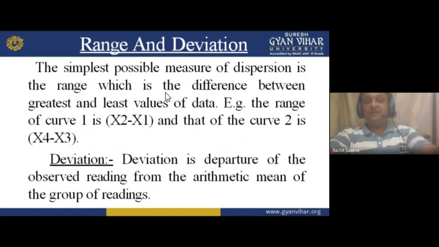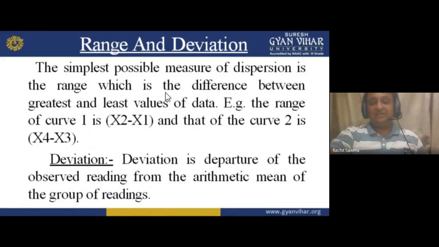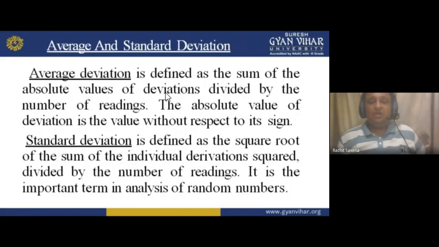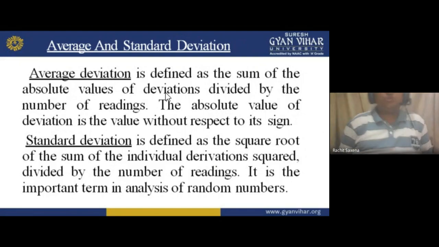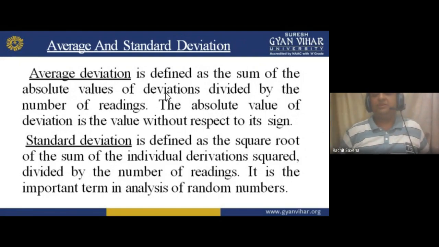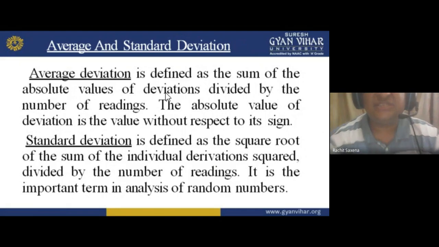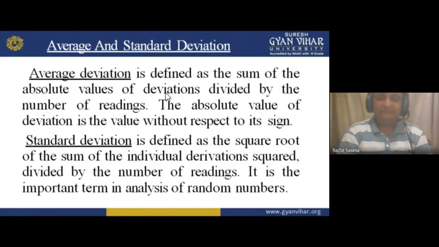It means if I took so many readings, for example 10 readings, then I have an arithmetic mean of it. If I get the departure of an observed reading from it, we can say it is a deviation. Now average deviation is also there, and standard deviation is also there. Average deviation is defined as the sum of the absolute values of deviations divided by the number of readings. So whatever deviation we have, we make an average of it.